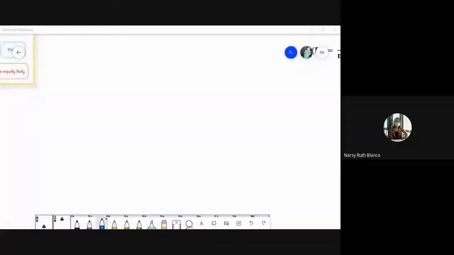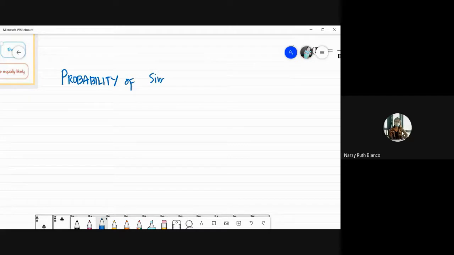So Module 6 is about probability of simple events. Okay, the title of Module 6 would be about probability of simple events. Okay, sa simple events muna tayo, hindi pa tayo dun sa compound events.